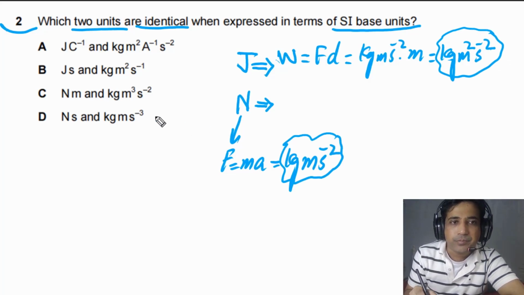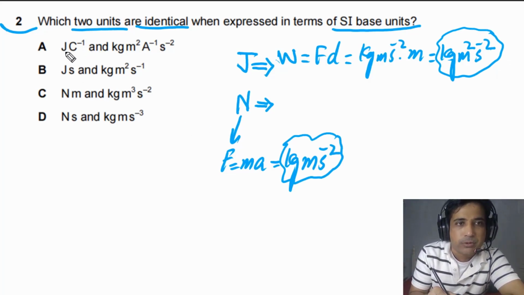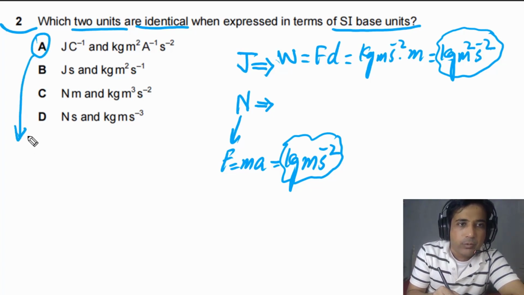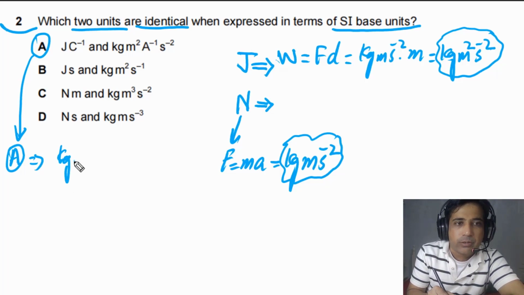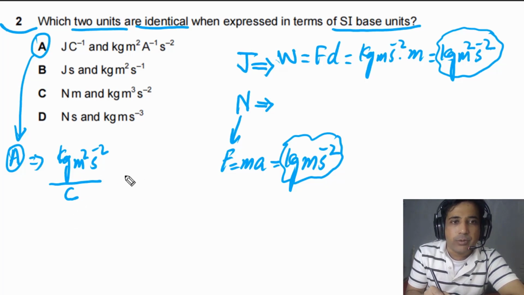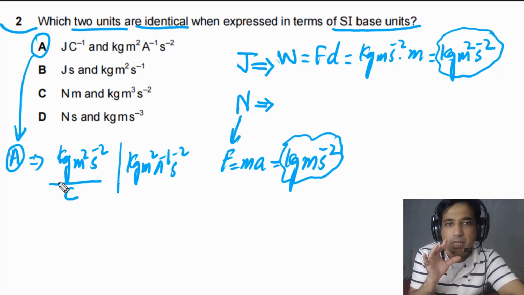If you look at the first option, this is joules per coulomb, option A. For option A, we can write kg meter squared per second squared per coulomb. So here we have per coulomb. Coulomb is actually also not an SI base unit.